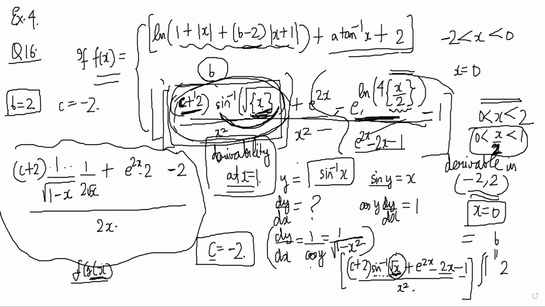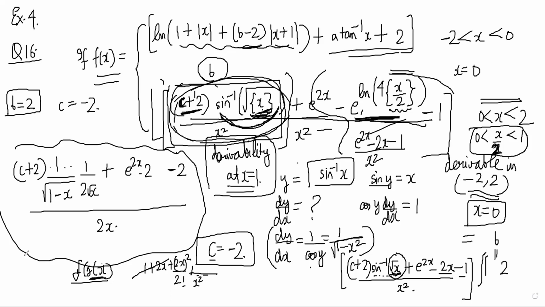Now the function itself is much simpler. It is e power 2x minus 2x minus 1 by x squared, right? It is very easy to find the value of that limit because e power 2x expansion is 1 plus 2x plus 2x whole square by 2 factorial and so on, right? So 1 plus 2x will get cancelled. So 2x whole square by 2 factorial will remain divided by x square.